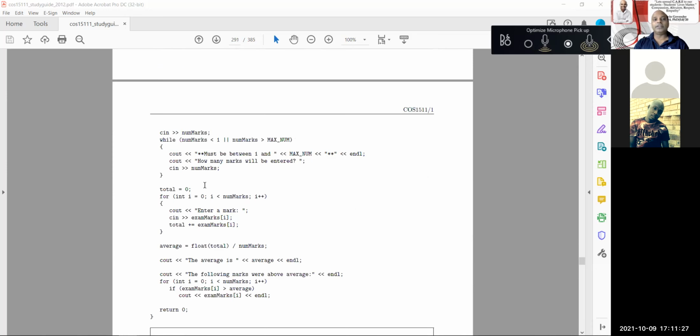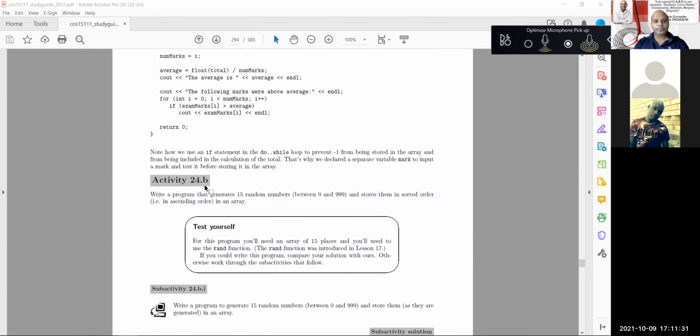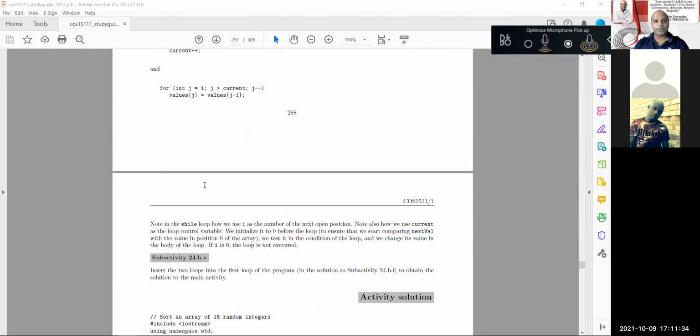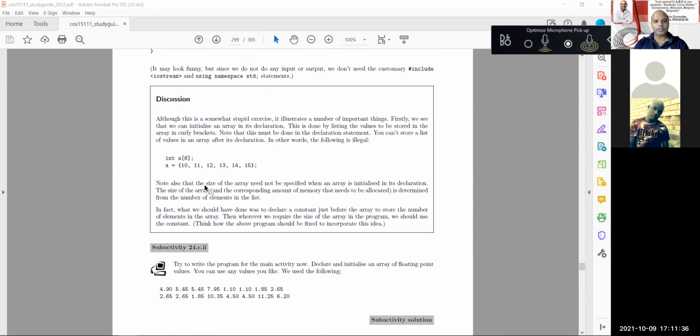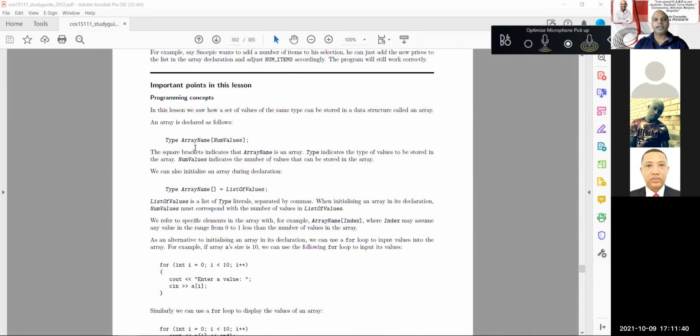Now, I also told you a nice tip, Vincent, is to always go over the end of lesson important points. Let's skip to the end of lesson important points. Right, there we go. So they talk about you've got to have an array name. So yesterday we spoke about functions. We call a function by its name. We call an array by its name. Now, when I call the array by its name, I'm referring to all the elements in the array.